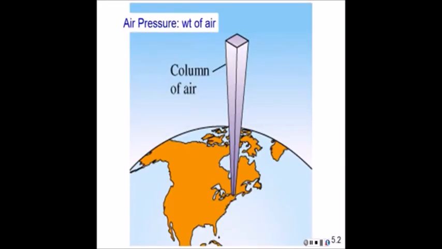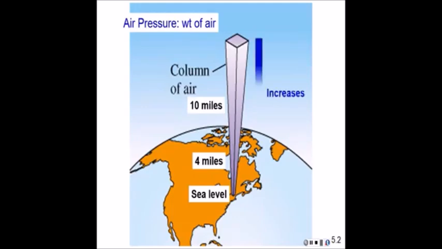Well, the first thing we want to do is check out air pressure. Now, air pressure is the weight of the air directly above you to outer space, that is. It's greatest at sea level because there's simply more air above you going to outer space. As you go up in elevation, the air pressure becomes less and less. So therefore, air pressure increases as you go down towards the surface.